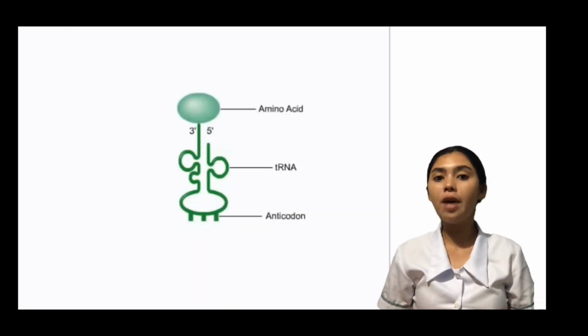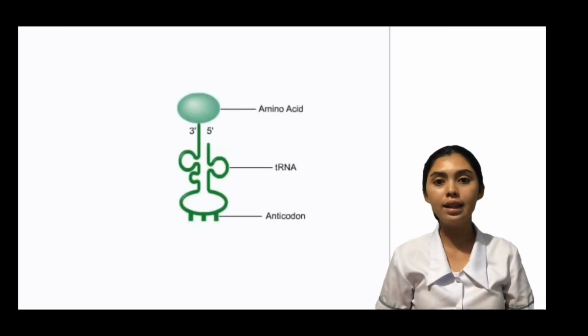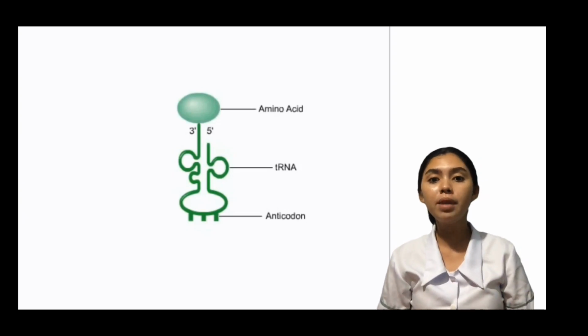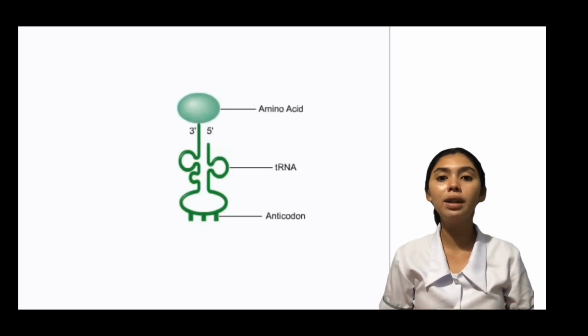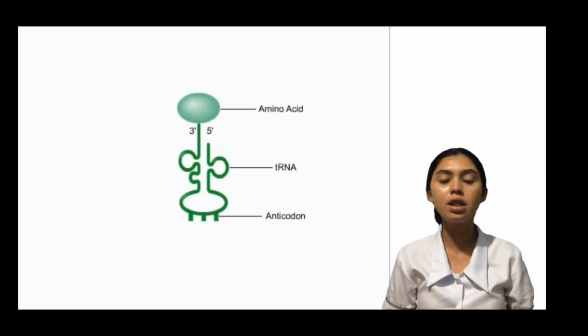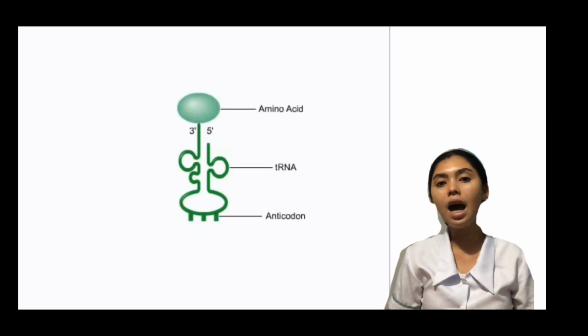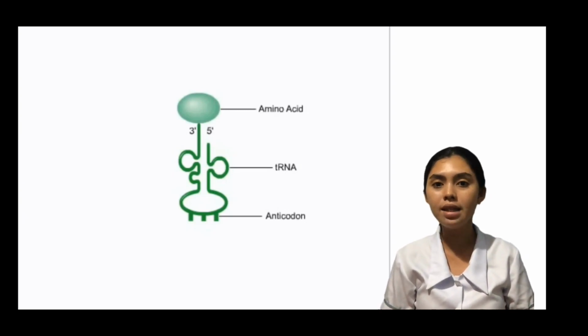Transfer RNA functions to bring amino acids to the growing polypeptide chain during translation. It consists of a single RNA chain of about 75 to 90 nucleotides, each tRNA having a different sequence of bases.